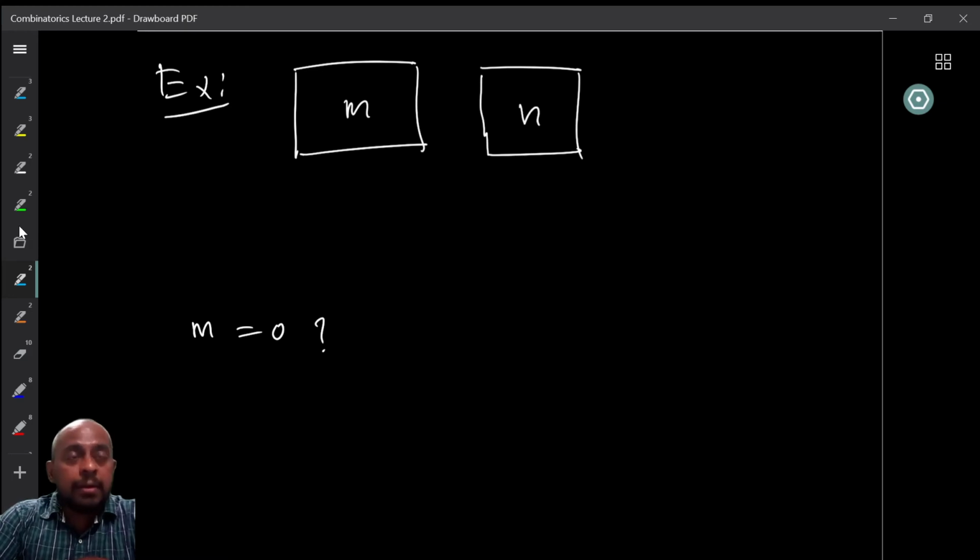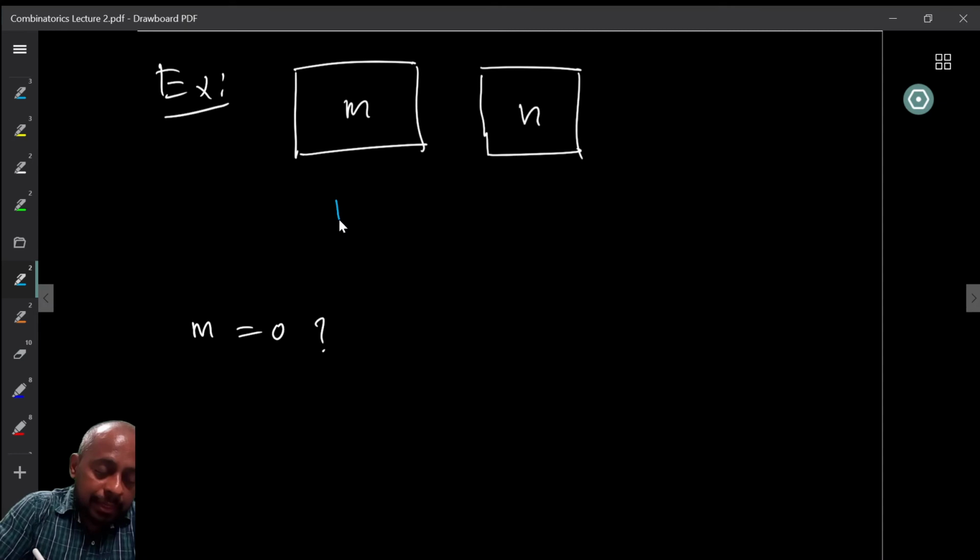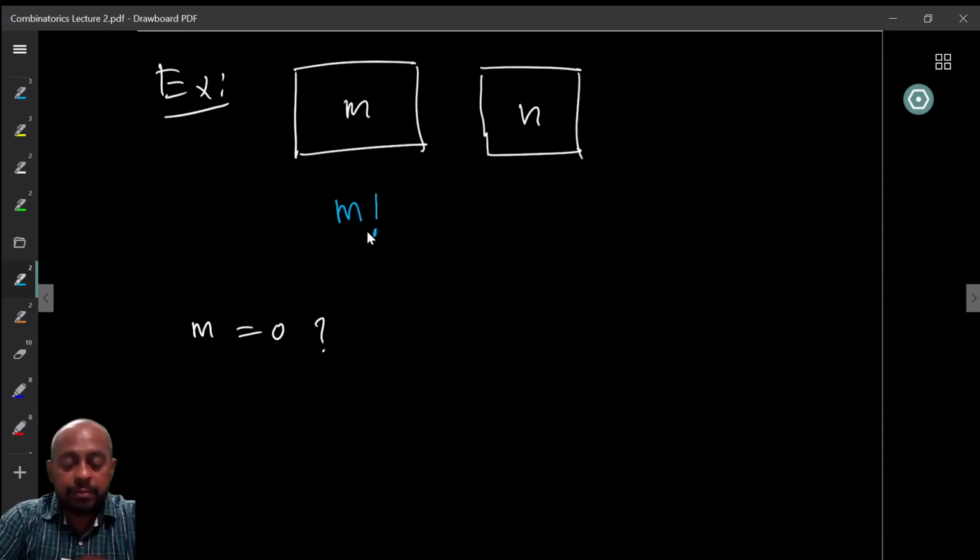We already saw that if you have m persons and you want to queue them up, then I can do this in m factorial possible ways. In the second room, there are n people, so I can permute them in any of the n factorial ways to queue them up. But these two I can do independently, because the persons in the first room are queued up and the persons in the second room are queued up separately. Therefore, there are m factorial into n factorial ways. So the total number of ways to queue them up separately is m factorial into n factorial.